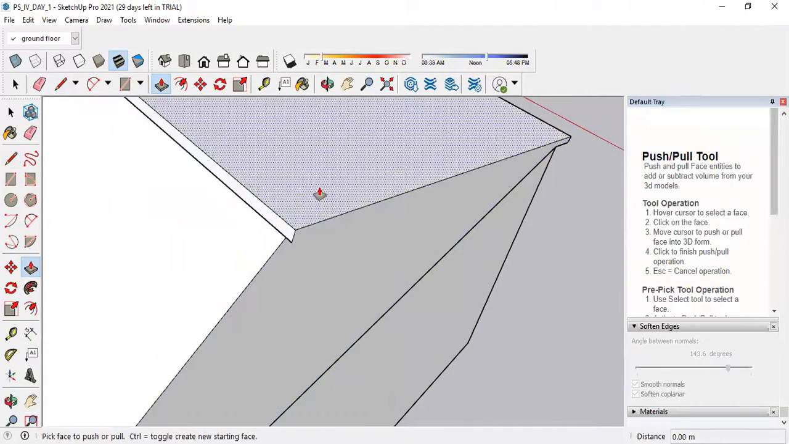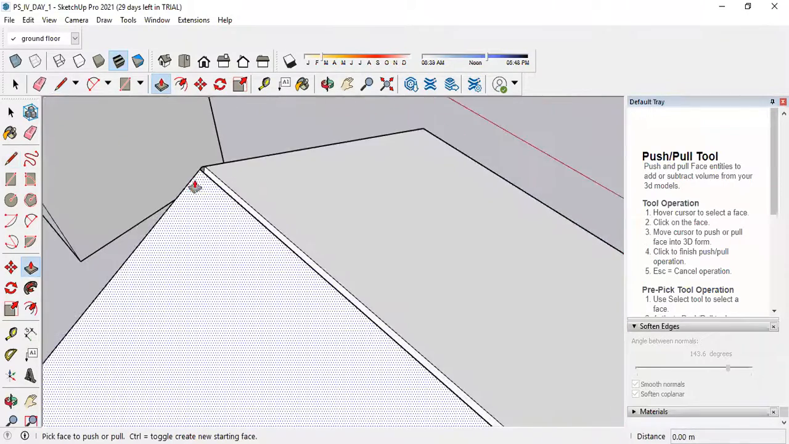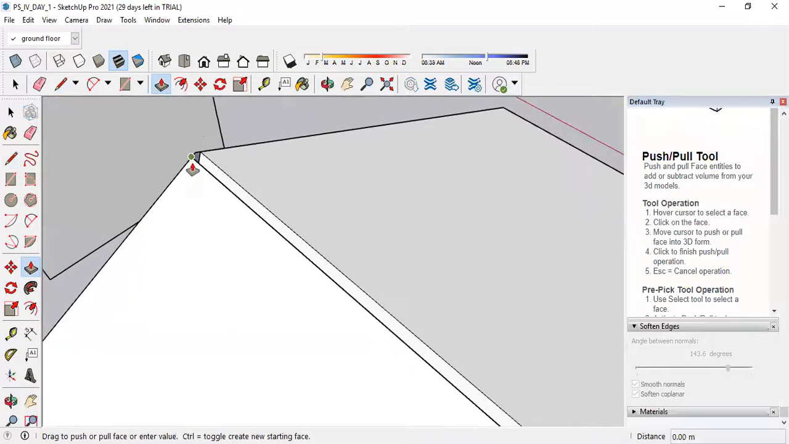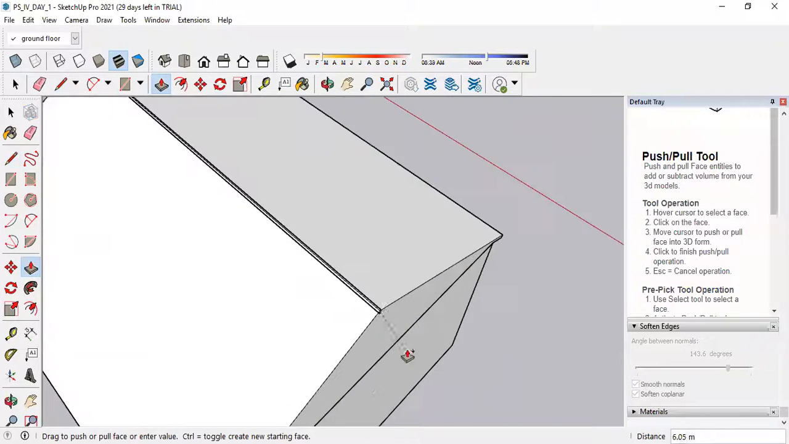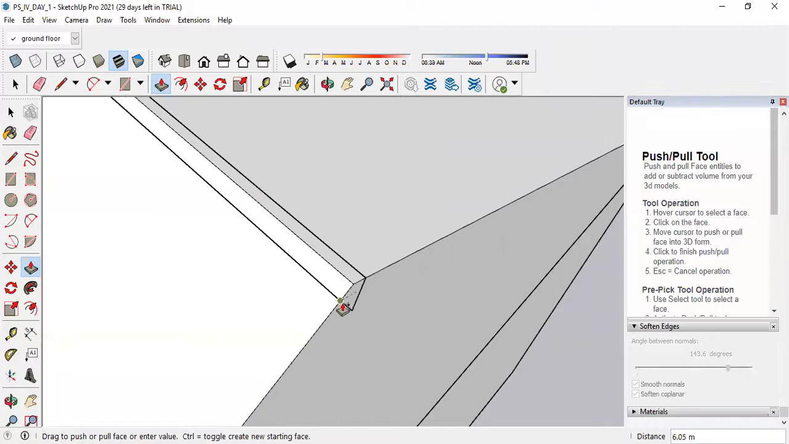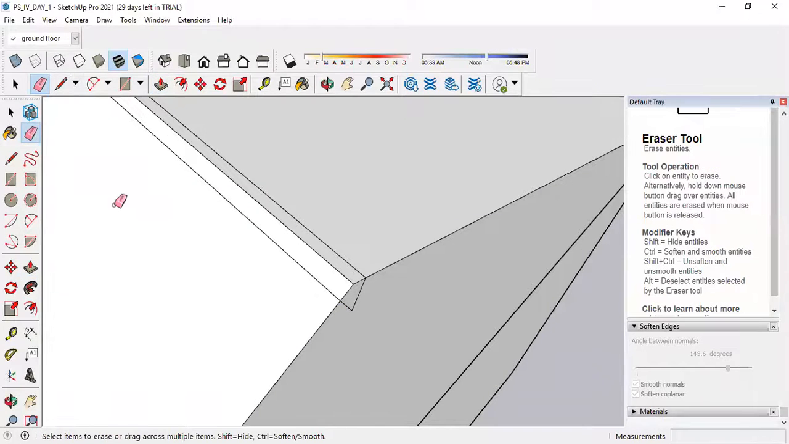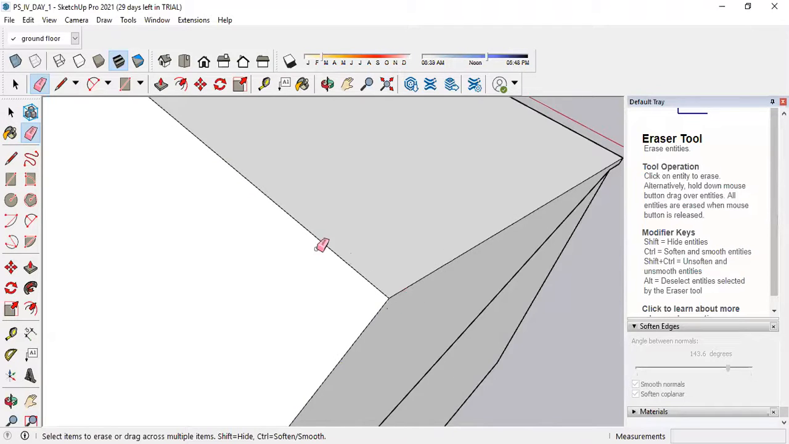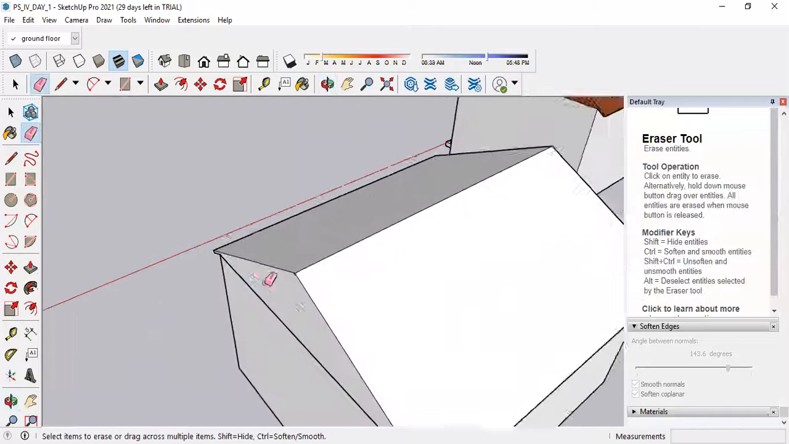Okay, it is appearing in gray color. So select this, press the control button and place it over here. Select the eraser tool, erase these unwanted lines. Now our roof is ready.